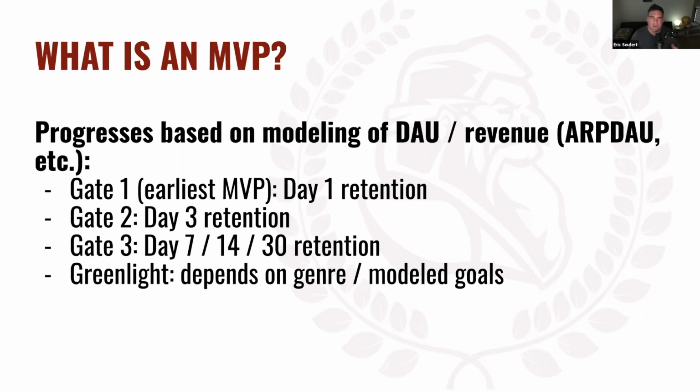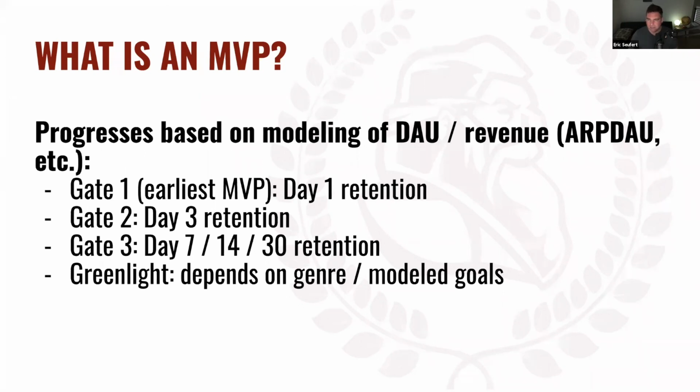But the idea is we can build a model, and there's actual data we can use to inform our decision of whether to kill this game or not. Based on our forecast and model, our retention is not high enough to produce the DAU that we need, given the CPM we're getting to support UA, so we won't be able to grow this game.